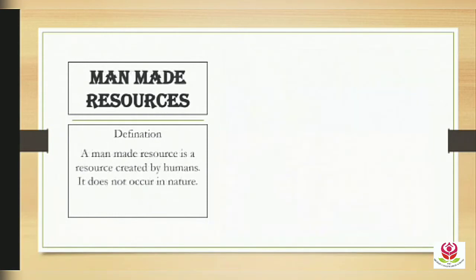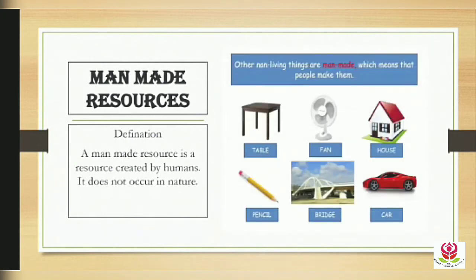Further, we'll see about man-made resources. A man-made resource is a resource created by humans. That means a resource or a thing which is made by man. Like other non-living things are man-made, which means that people make them. Like table, fan, house, pencil, bridge, car, which are made by man. So these are called man-made resources.